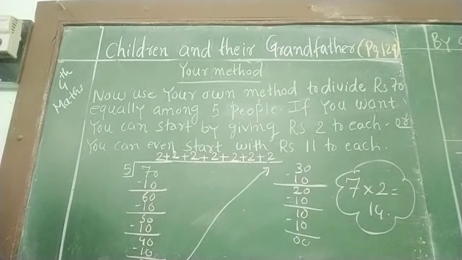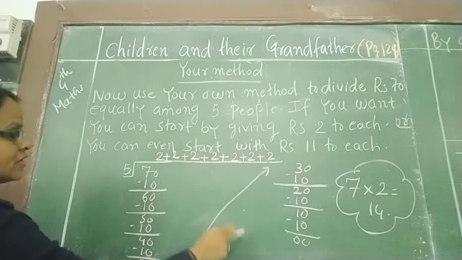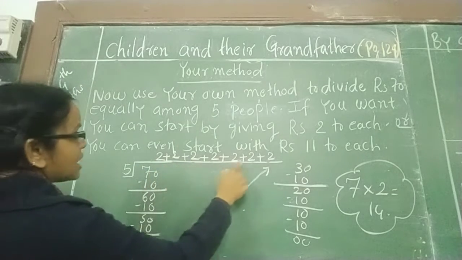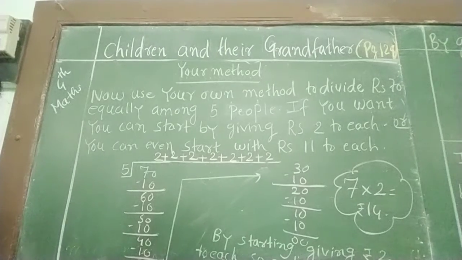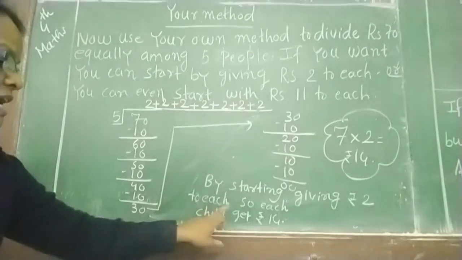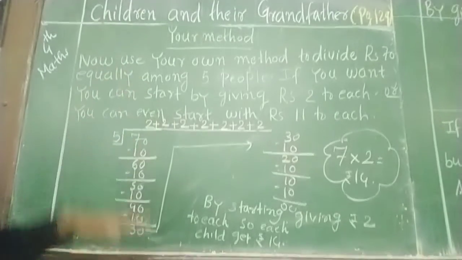Okay. And by starting, the question is here, by starting with rupees 2, we have to distribute how many times? 7 times: 1, 2, 3, 4, 5, 6, 7 times we have to distribute 2 rupees to each child. Okay, so let's write the answer. The answer is by starting. So see, I have written here, by starting giving rupees 2 to each child, so each child will get rupees 14.